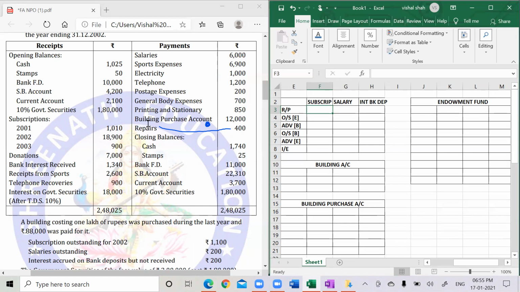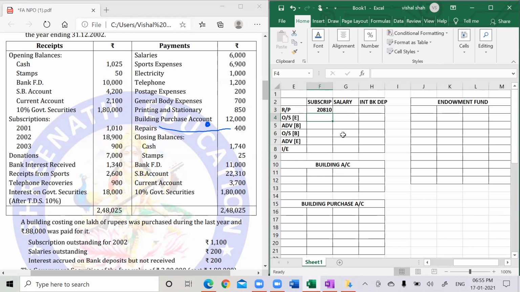So how much is subscription? How much did we receive? I will do it again. 1010 plus 18,900 plus 900. That comes to 20,810. 20,810.